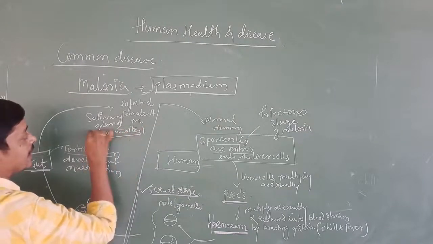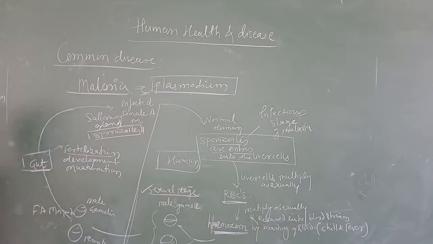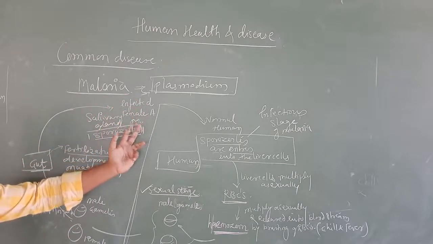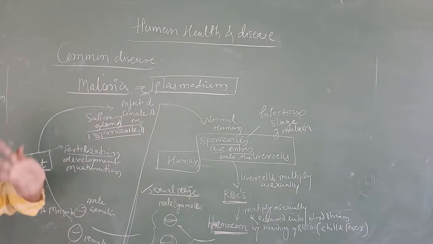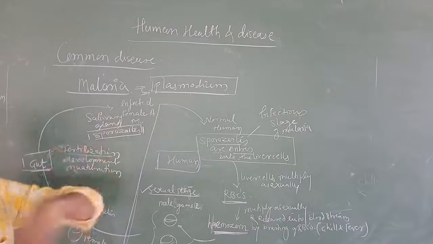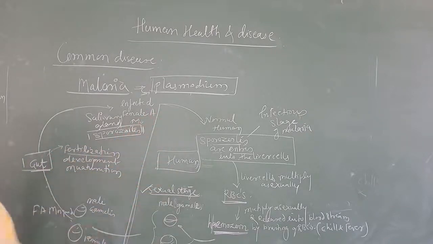Where do these sporozoites come? Here they come. They are in the salivary gland region of the infected female Anopheles mosquito. There they are going to be stored, and once it bites the next normal person, the life cycle is going to continue. This is about the life cycle, or the stages in the life cycle, of Plasmodium.